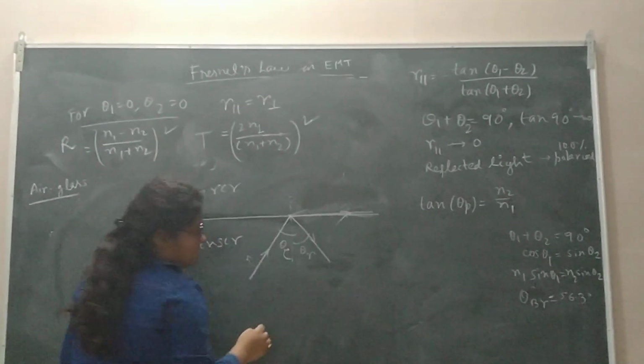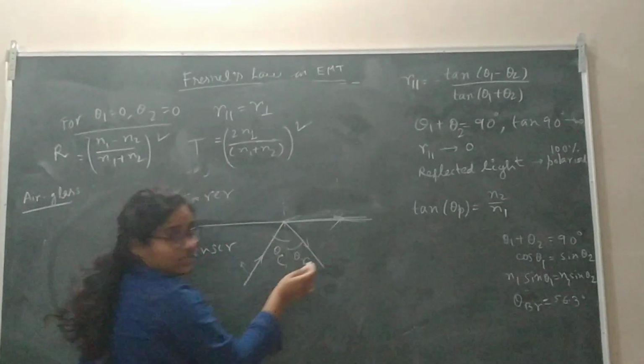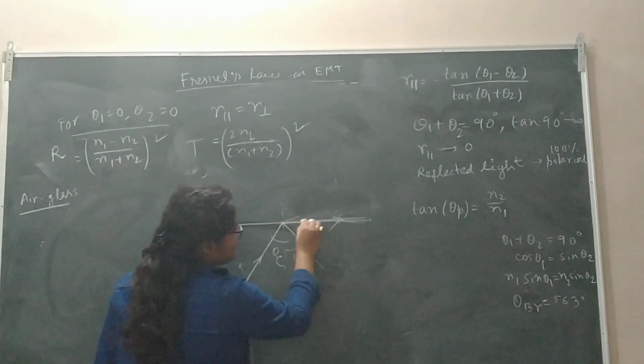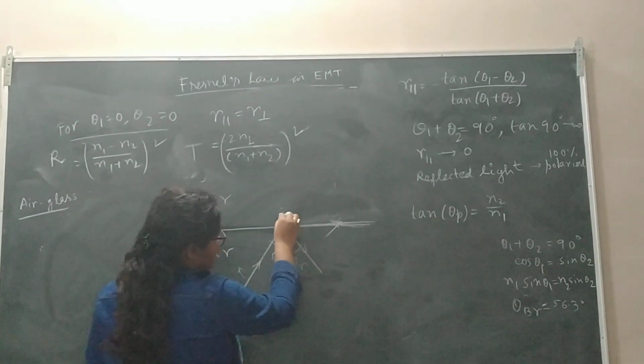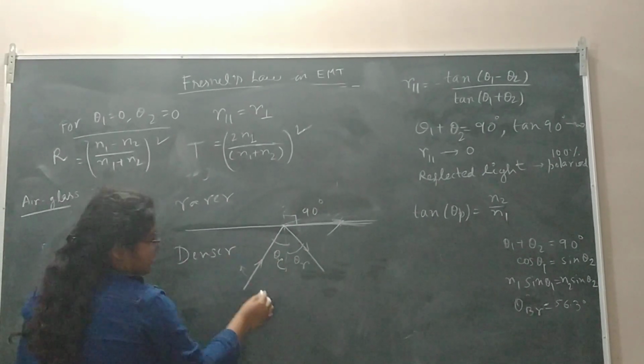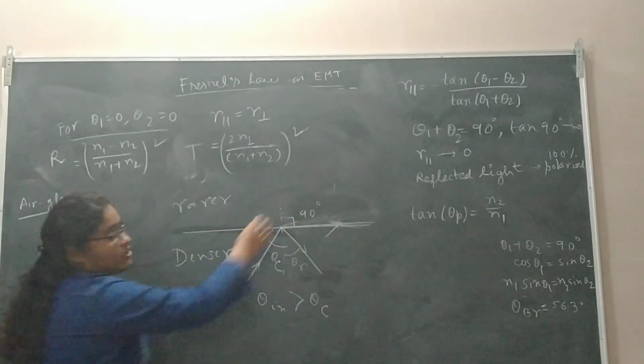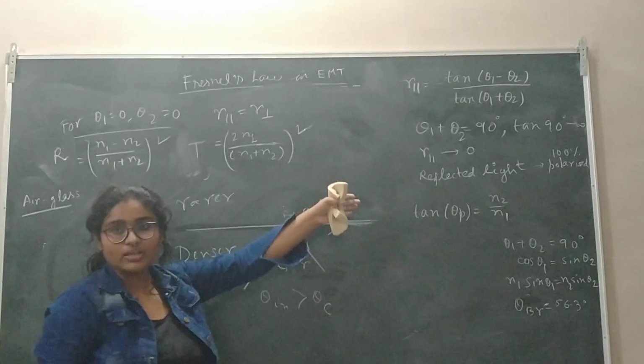That theta c is named the critical angle, where the refracted or transmitted light grazes along the surface, at 90 degrees. And if theta incident is greater than theta c, none of the light will get transmitted through the medium.